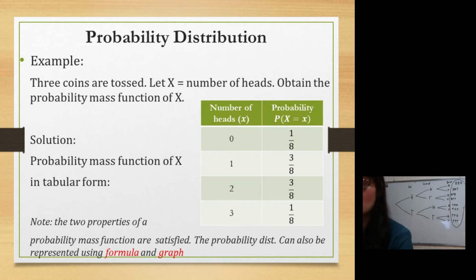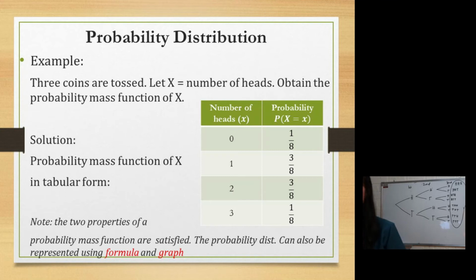So using tabular form, using a table. The number of heads is 0, 1, 2, 3, and then the probability of each value. If the number of heads is 0, the probability is 1/8. If the number of heads is 1, the probability is 3/8. Then if the number of heads is 2, the probability is 3/8 also. And if the number of heads is 3, the probability is 1/8. So this is your probability mass function using table form.